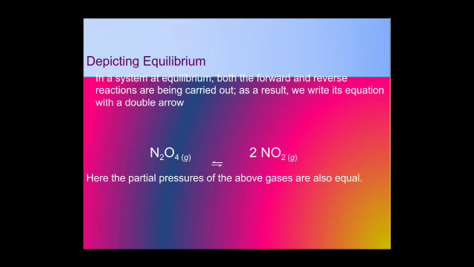Depicting equilibrium: in a system at equilibrium, both the forward and reverse reactions are being carried out. As a result, we write its equation with a double arrow, an arrow on both sides. Here the partial pressures of the above gases are also equal.